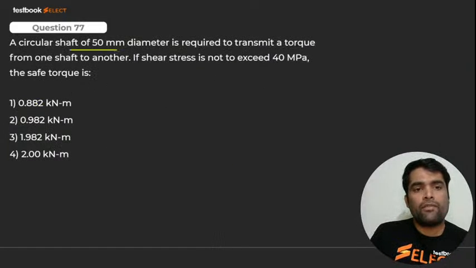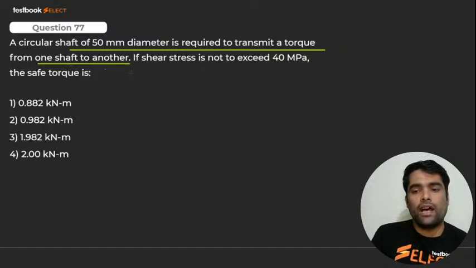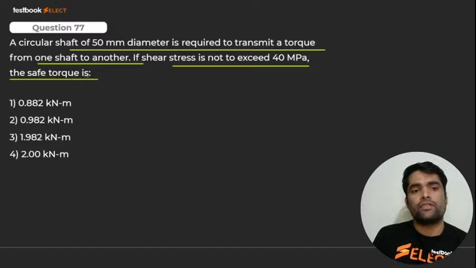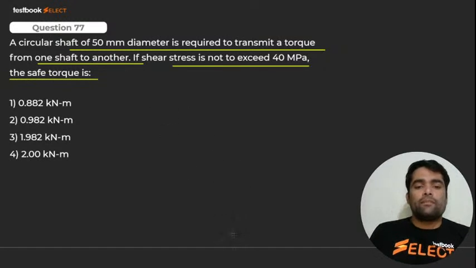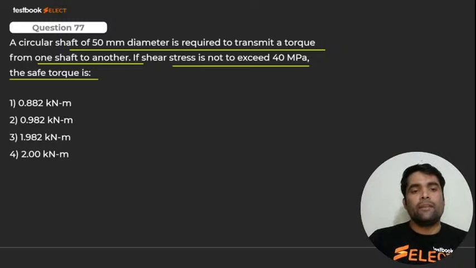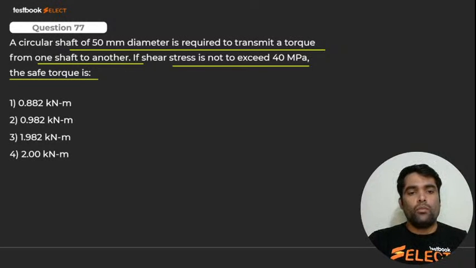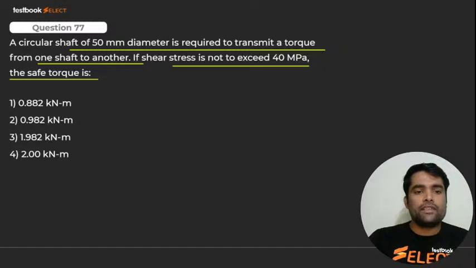A circular shaft 50 mm diameter is required to transmit a torque from one shaft to another. If the shear stress does not exceed 40 megapascal, the safe torque is. So the safe torque is, my dear, what is the formula? 16T upon pi d cube. Yes or no? Guys, please tell me yes or no.